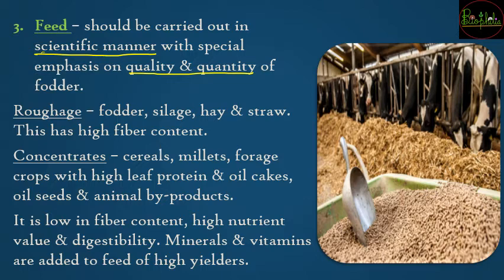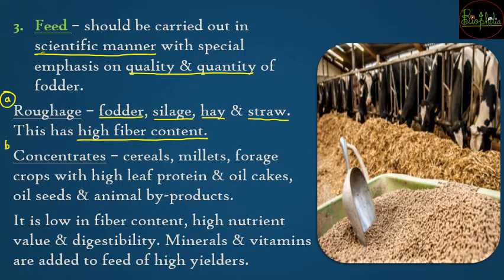The feed should have two major contents. The first one is roughage. So what is roughage? Roughage is the fibrous meal, so it has high fiber content. For high fiber you are going to add fodder, that is dry grass. So it can be fodder or silage, hay, straw, all those are cuttings of the plants. So that is the high fiber content meal.